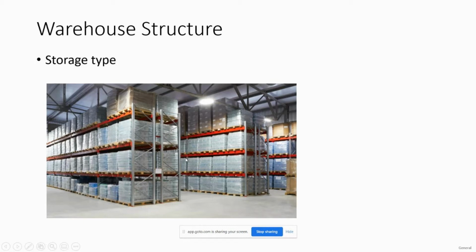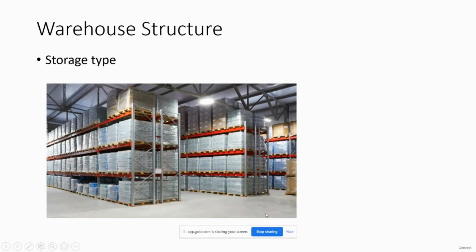So in the warehouse, for WM and for EWM, the structure is the same. There is a slight difference; we'll come to the difference in a later slide, but from the structure point of view, we have the storage type. Under the storage type we have storage sections where we can place the material. Under the storage section we have the storage bins.